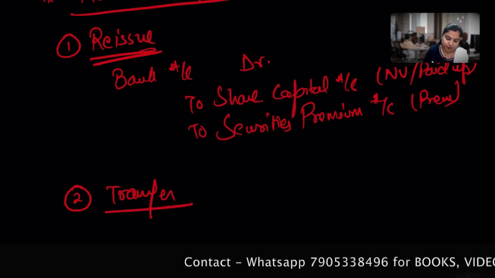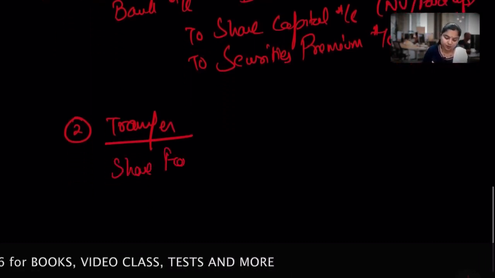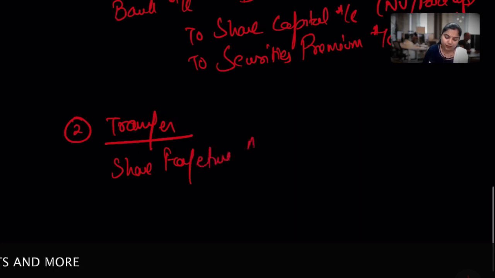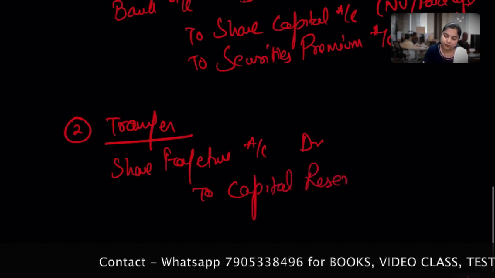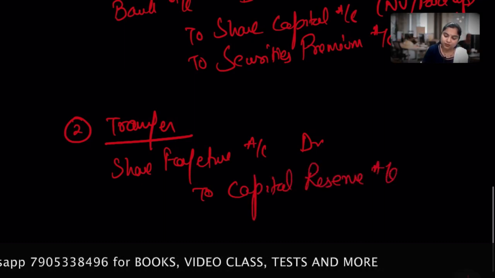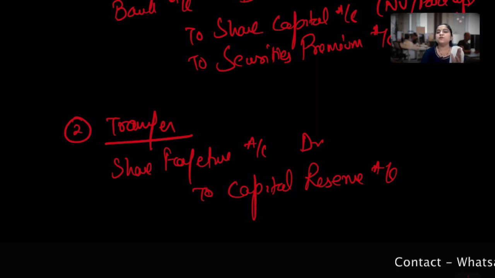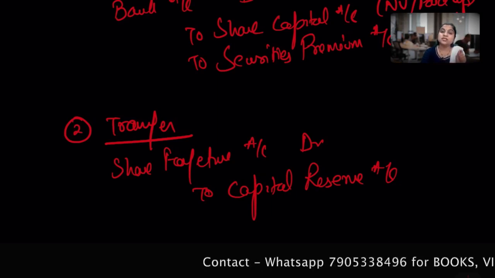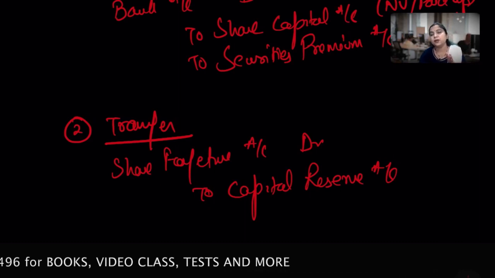So the transfer entry: share forfeiture account debit to capital reserve account. Whatever amount was forfeited and then reissued, this share forfeited amount will be transferred to the capital reserve account.